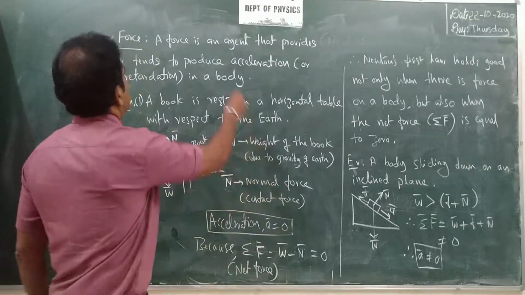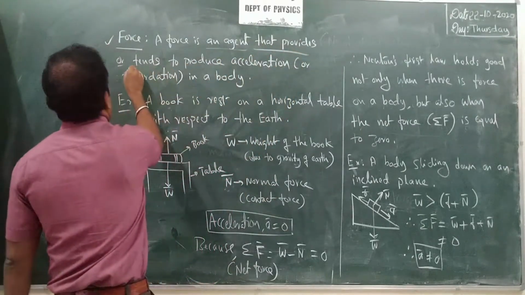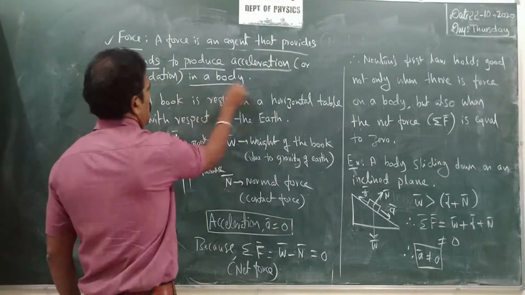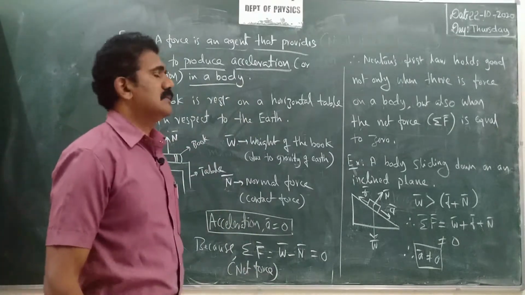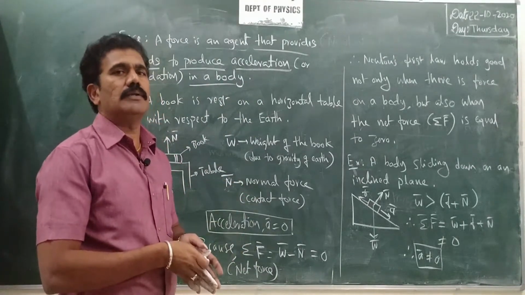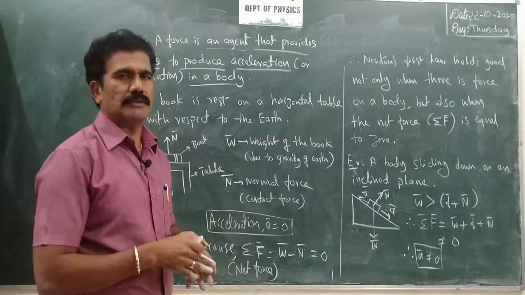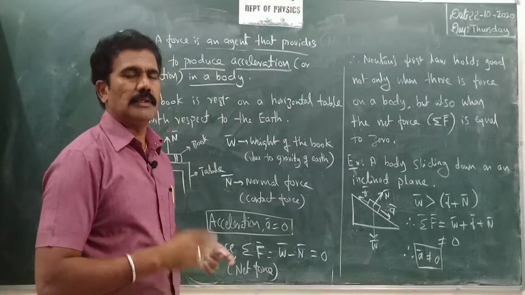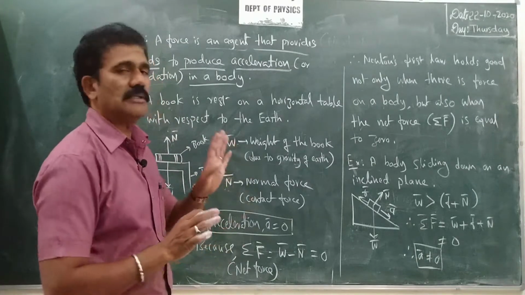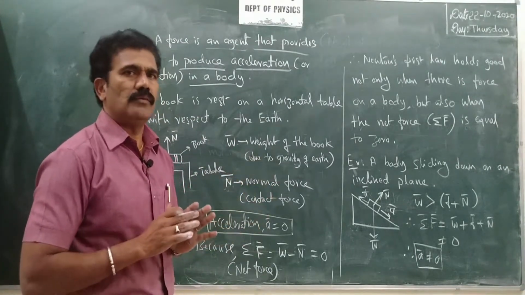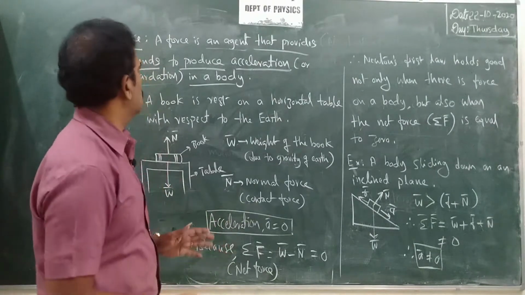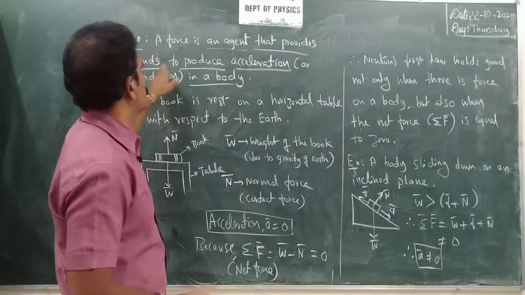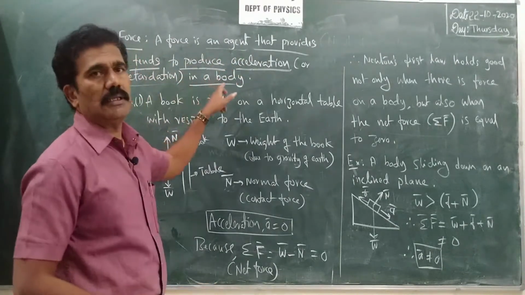Force is an agent that provides or tends to produce acceleration, or even retardation, in a body, right? So once a force is applied on any particular body, it should produce either acceleration or retardation. What do you mean by that? Acceleration is increasing its motion in the direction of the force. Retardation means it is opposing the motion. Even for that we need a force in the opposite direction, isn't it? So the resultant of any force should work like an agent that provides or tends to produce acceleration or retardation in a given body.